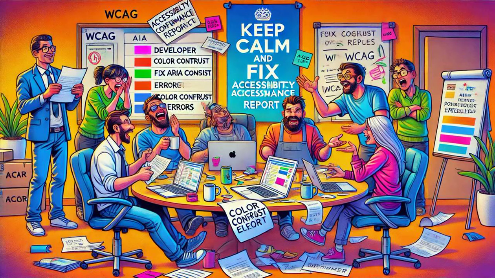Let's go! What is an Accessibility Conformance Report? At its core, an Accessibility Conformance Report, or ACR, is a formal document summarizing the accessibility compliance of a digital product, be it a website, app, or software. Sounds easy, right?